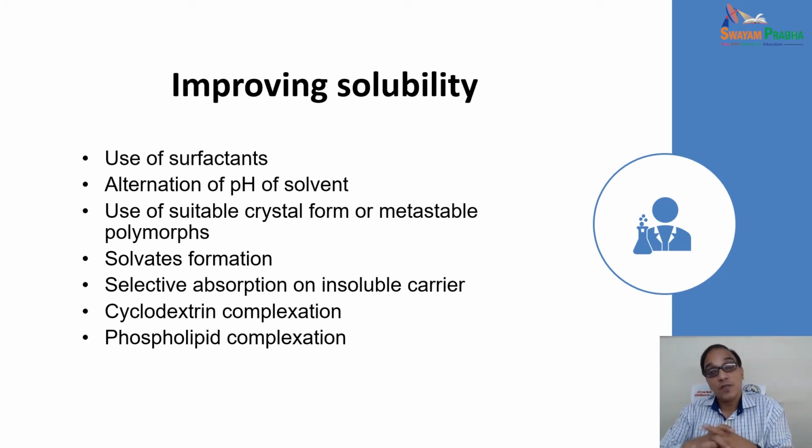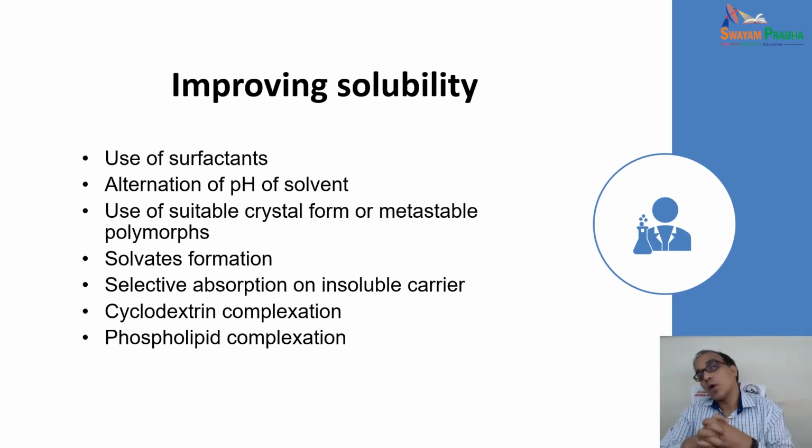Alteration of pH of solvent: we can alter the pH of the solvent to favor higher solubility. Use of a suitable crystal form, such as a metastable polymorph. The metastable polymorph has more solubility as compared to the stable one. Solvate formation can be done. Solvate or hydrate may be prepared. Selective absorption on an insoluble carrier may be done.